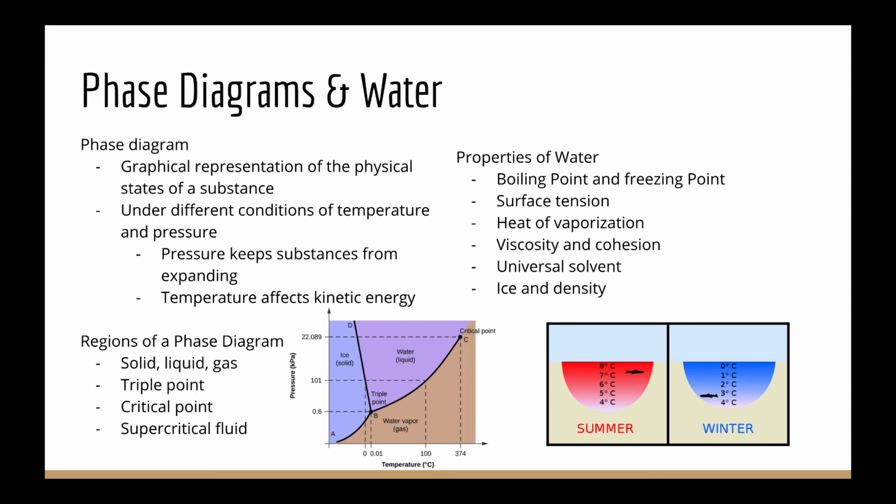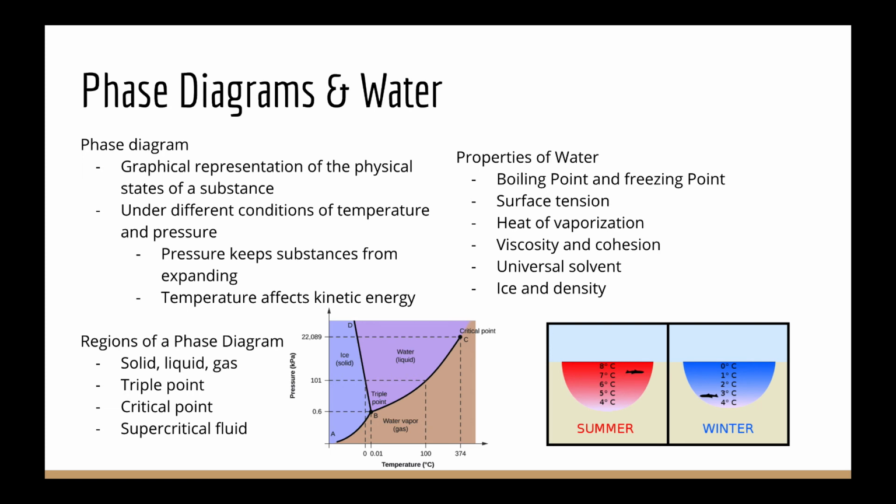Now if we take a look at a phase diagram, we can see that it is divided into the three states of matter: solid, liquid, and gas. Then we have the triple point, which is the temperature and pressure where a substance can coexist as a gas, liquid, or solid. Then we have the critical point, which is the point where the two phases of a substance cannot be distinguishable from each other. This is where density of a liquid and vapor are equal and thus form a supercritical fluid.